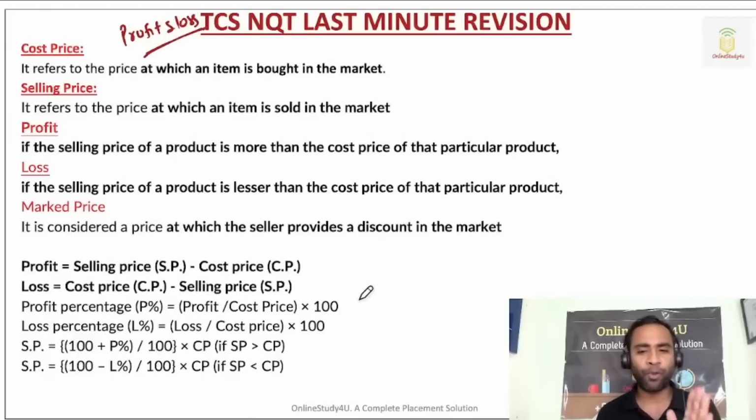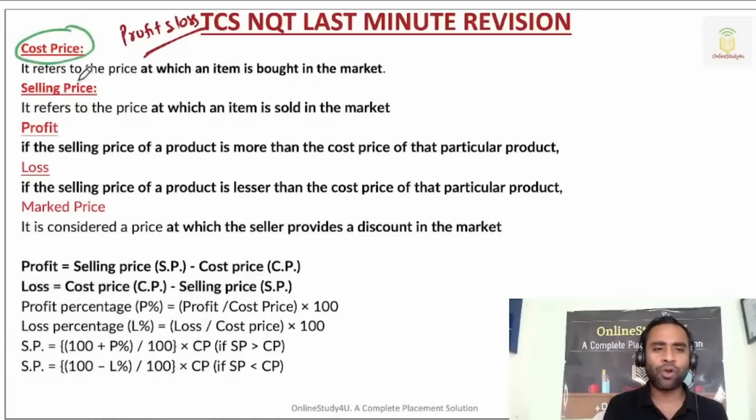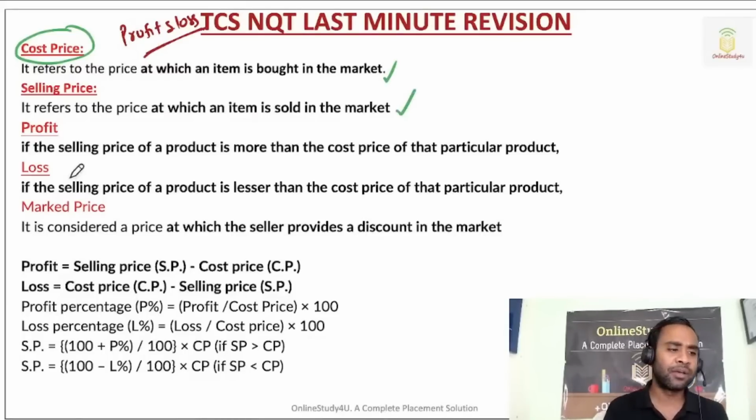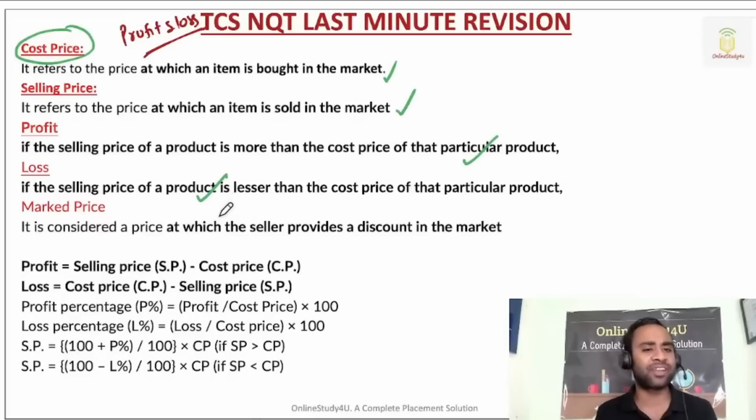Now, friends, in profit and loss we will be having cost price. Cost price is nothing but the price at which you buy an article. Selling price is the price at which you sell an article. Profit: if you are buying at a less price and selling at a more price, it is a profit. If you are buying at a more price and selling at a less price, it's a loss.